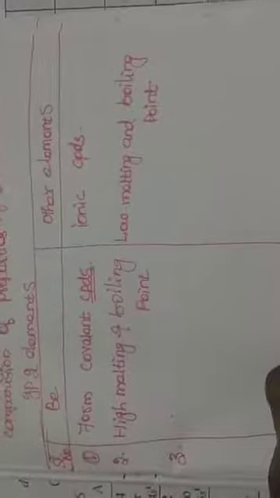Third character, beryllium does not react with water even at elevated temperature. If we apply heat to that reaction also, they are not reacting.